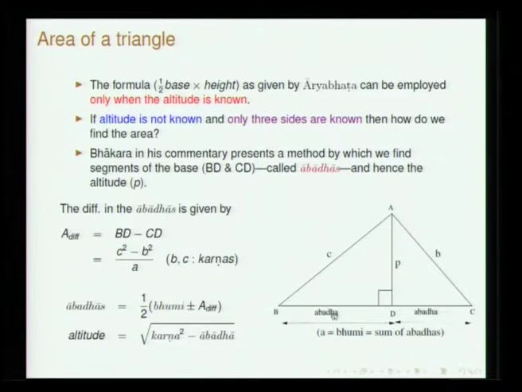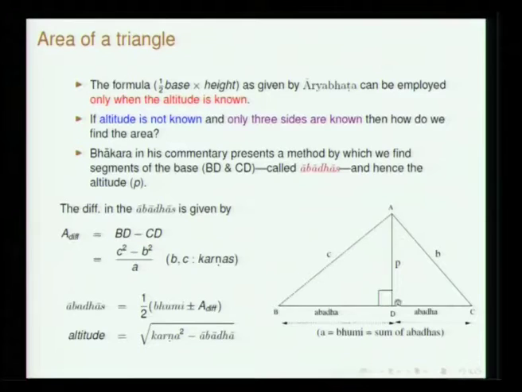The word Abadha has been employed to refer to the 2 parts which are generated by dropping the perpendicular from the vertex. If you drop the perpendicular, which is referred to as Samadala Koti, you get 2 Abadhas.